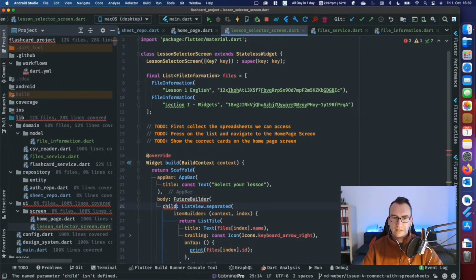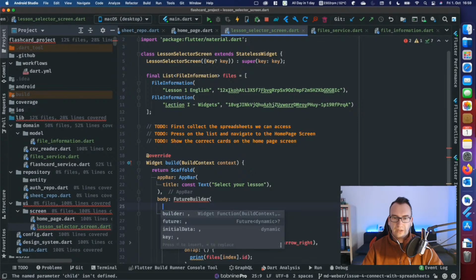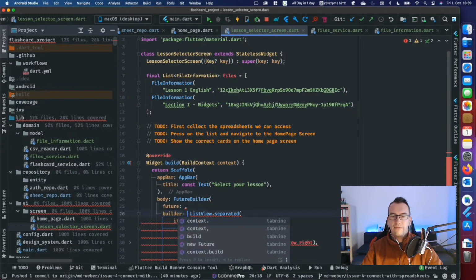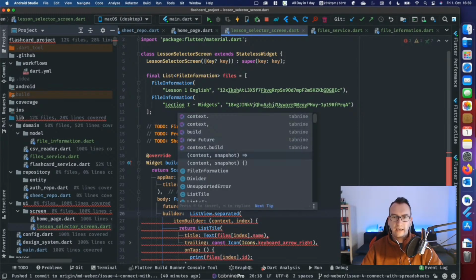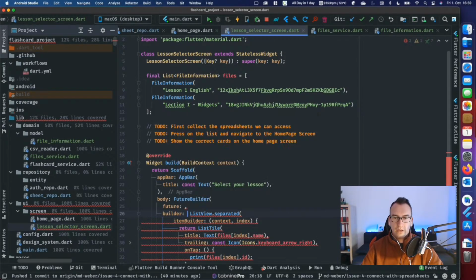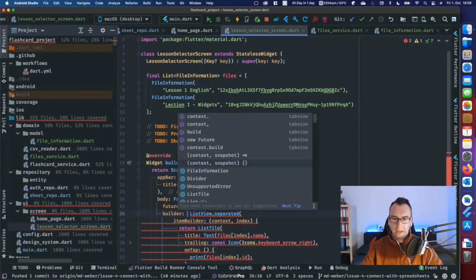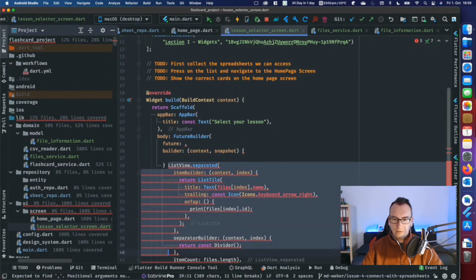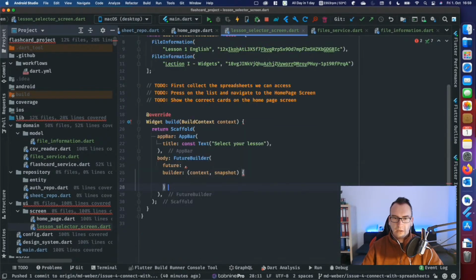Inside of this FutureBuilder, we have two things. We have a so-called future. This future will be our method that we created seconds before. And it has a builder function. This builder function gets a context and a so-called snapshot. And we do the same thing again. Now we have to pass inside the ListView.separated things that we created beforehand, put it inside of the builder and return it for now.